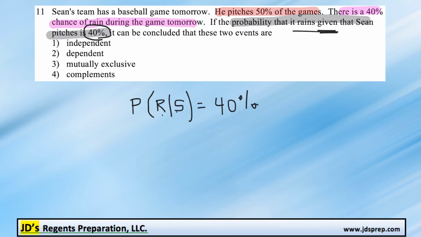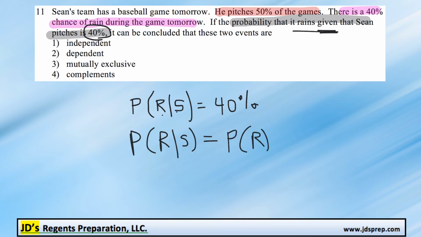Conditional probability for two independent events will tell us that the probability of it raining, knowing that Sean's already pitching, is going to be equal to the probability of it raining. That proves that we're dealing with independent events. And we can see that it is true because there is a 40% chance of rain, and that does match the conditional probability of 40%. So we can conclude that they are definitely independent.